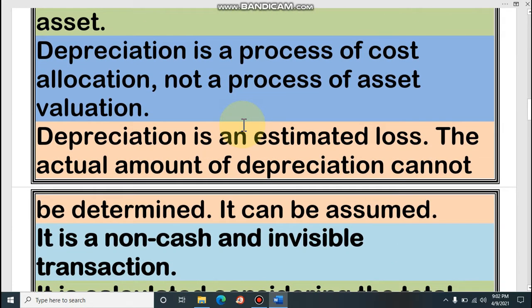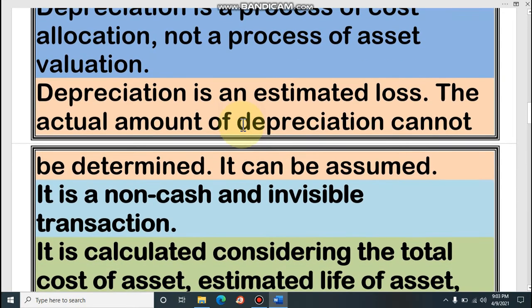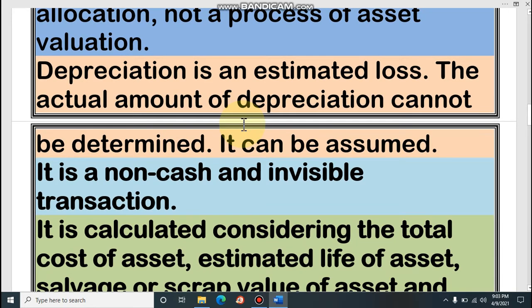Dear student, depreciation is an estimated loss. The actual amount of depreciation cannot be determined, it can be assumed. That means whatever depreciation will be determined, that is only an assumption. Actually, this is not the actual amount. It is a non-cash and invisible transaction. Dear student, depreciation is a non-cash transaction and it is also an invisible transaction.